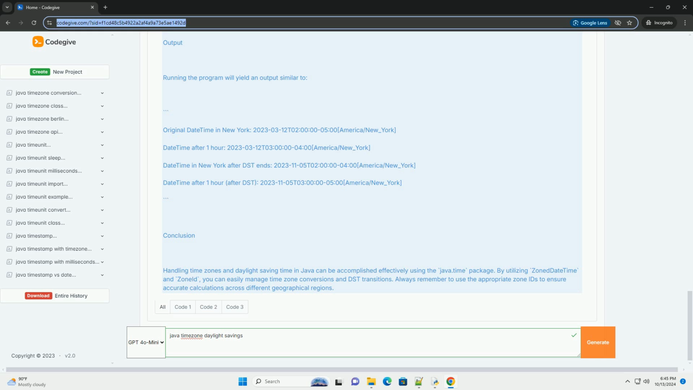Conclusion. Handling time zones and daylight saving time in Java can be accomplished effectively using the java.time package. By utilizing ZonedDateTime and ZoneId, you can easily manage time zone conversions and DST transitions. Always remember to use the appropriate zone IDs to ensure accurate calculations across different geographical regions.